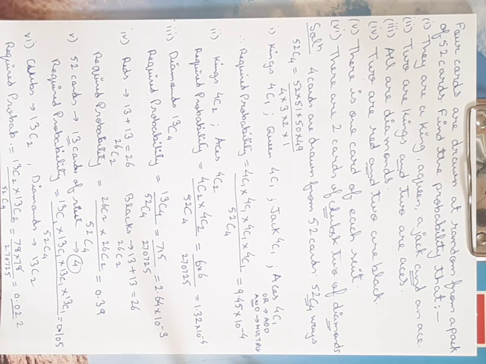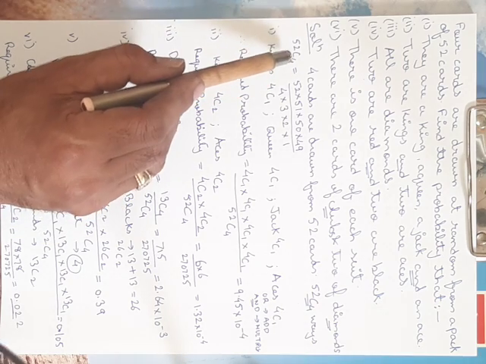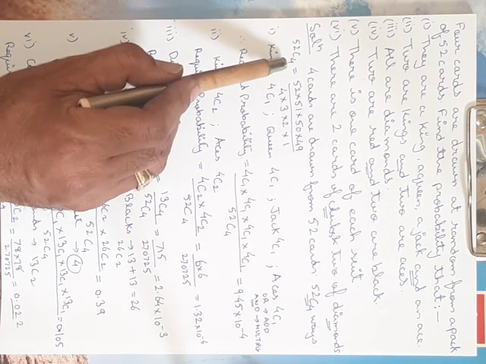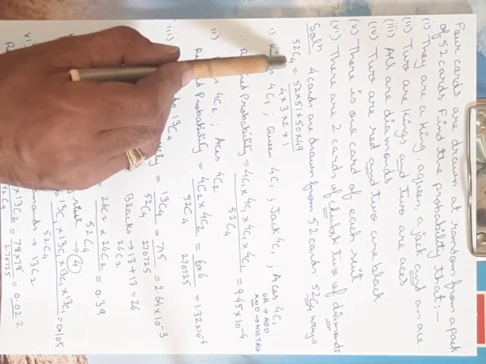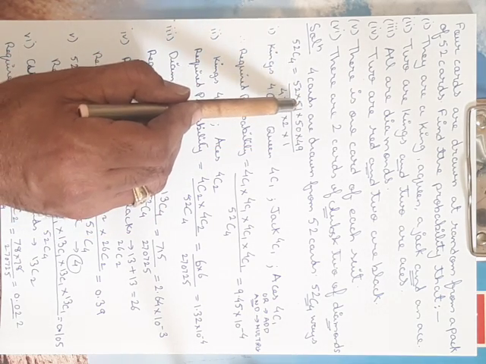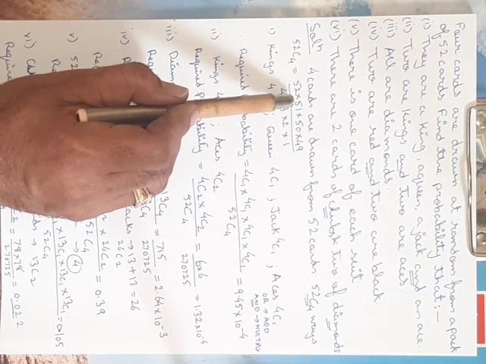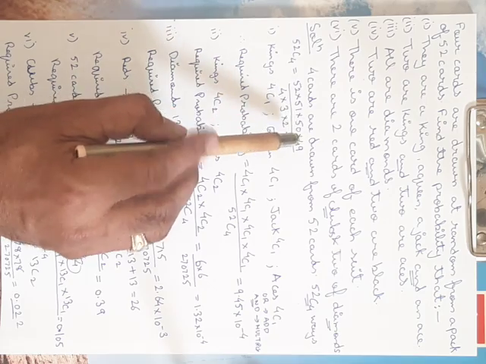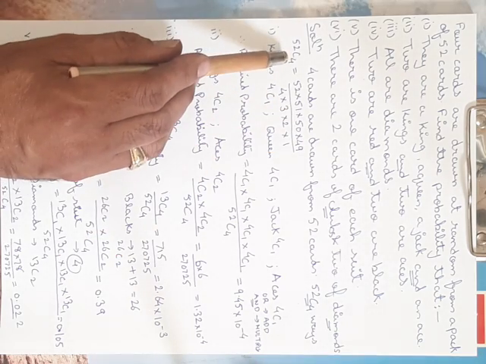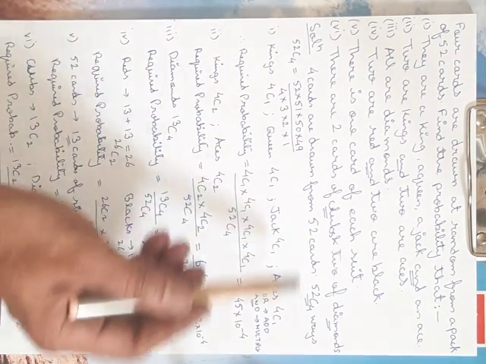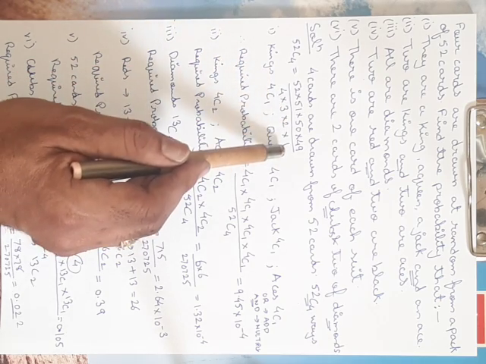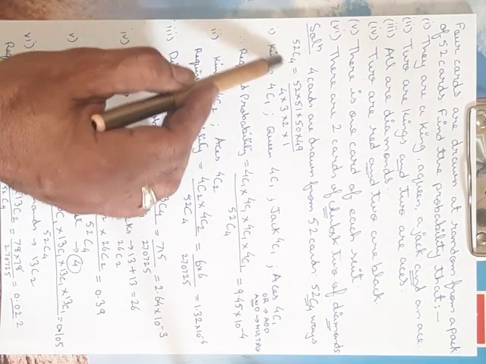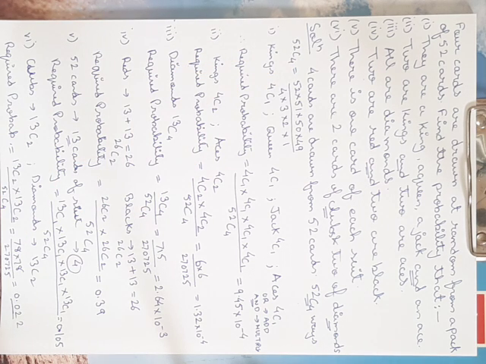The only thing you need to see is what exactly 52C4 means. In the numerator you have to take 4 terms going backward: 52 multiplied by 51 multiplied by 50 multiplied by 49, divided by 4 again going backward, that is 4 multiplied by 3 multiplied by 2 multiplied by 1. So this is what is meant by C, that is combination.